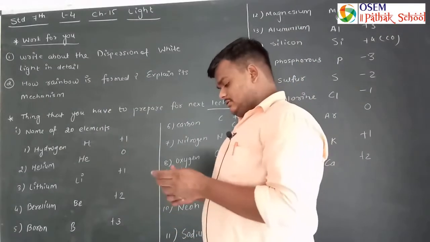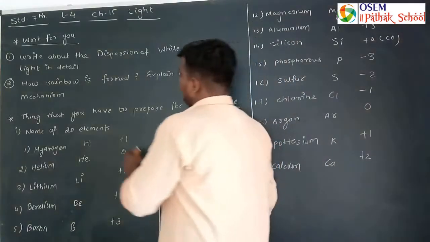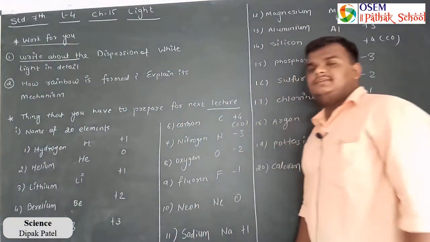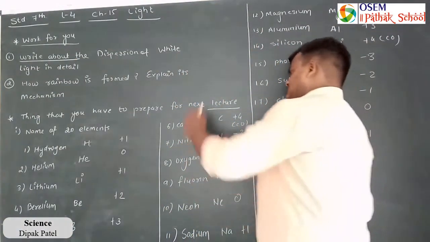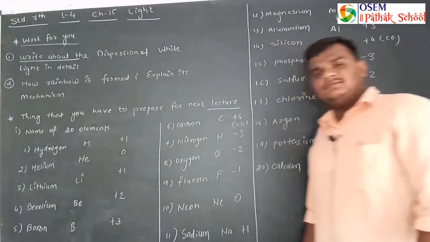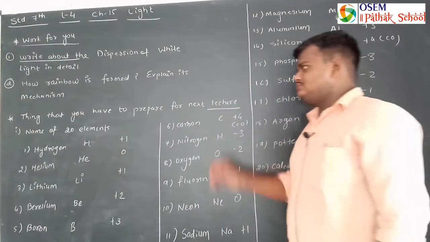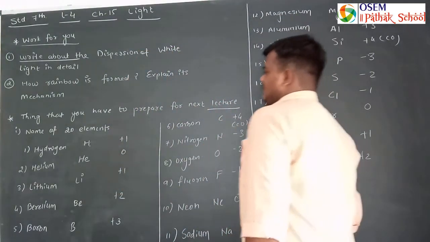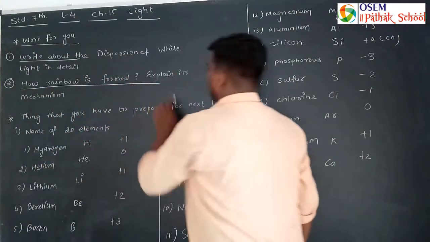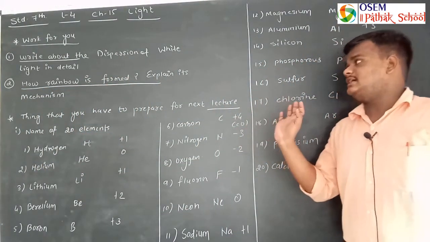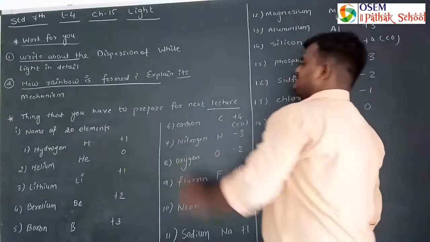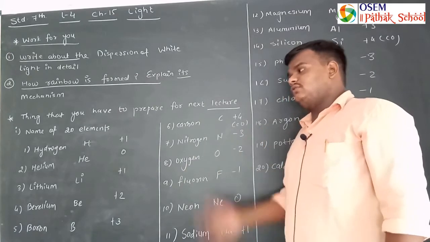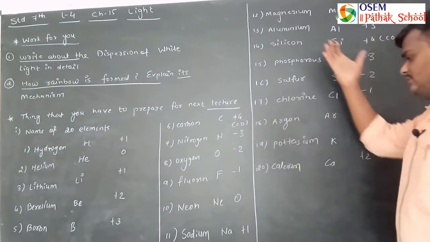Now the work for you to complete in your workbook: write about the dispersion of white light in detail. You have to draw the diagram of dispersion by the prism, and after that write down the mechanism of dispersion. Second question is how a rainbow is formed, and explain its mechanism. So how a rainbow forms, you have to write down in your workbook by the use of a diagram that I already explained.